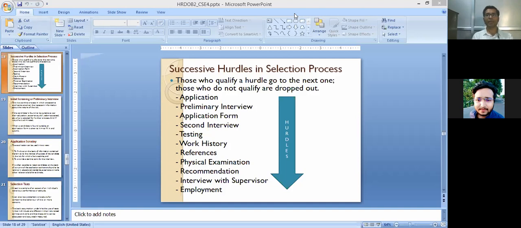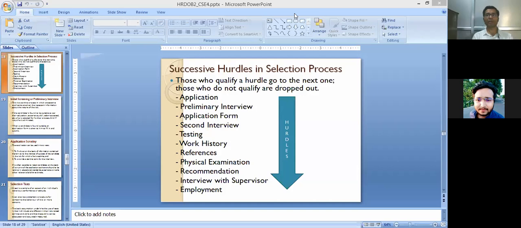And if we consider that 100 applications reached for a particular job, then at the time of employment, if the number of vacancies is only one, employment will be given to that appropriate candidate who faced all the successive hurdles successfully and finally reached the end.